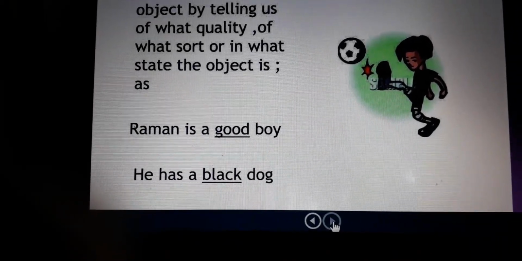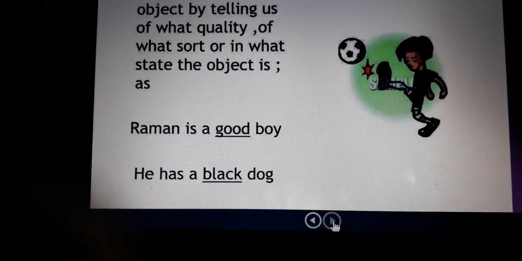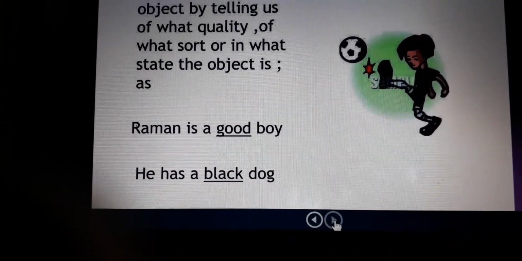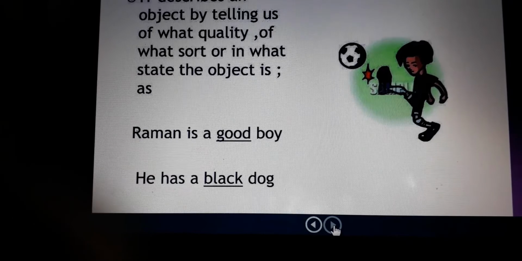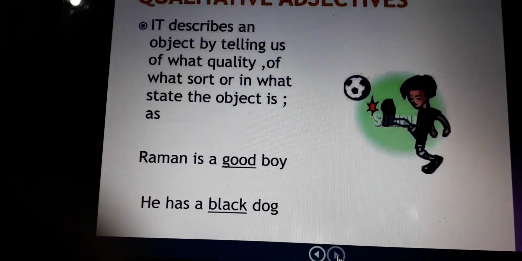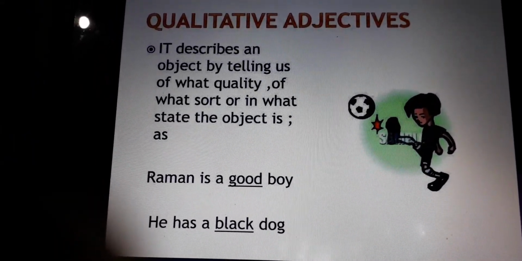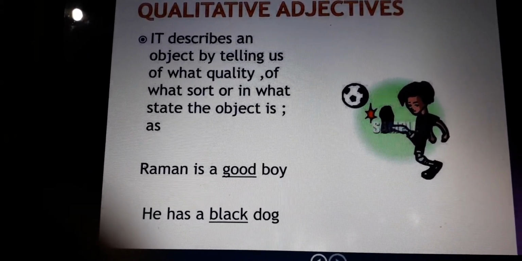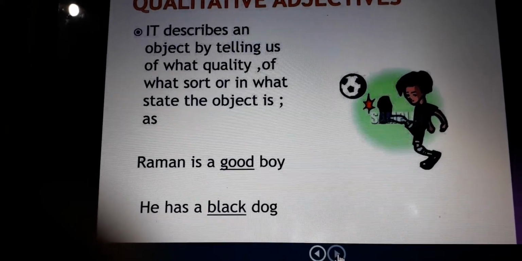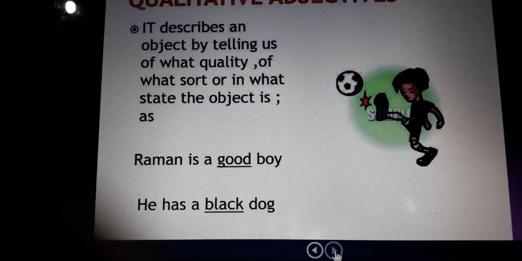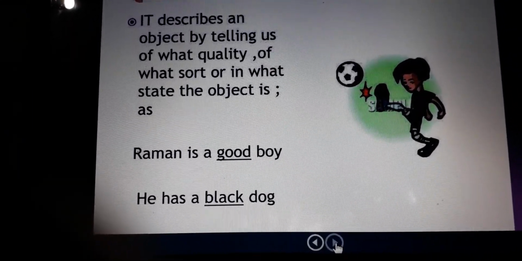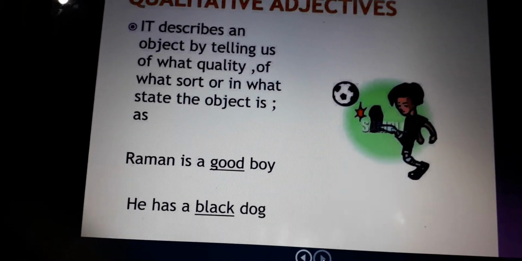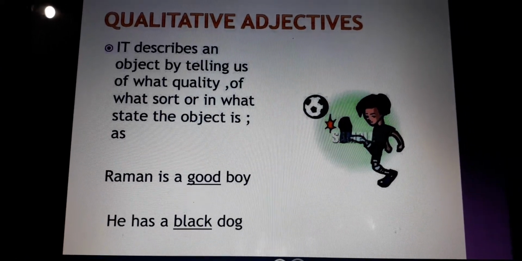And here, good and black are the adjectives that describe the nouns boy and dog. So I hope adjective of quality is clear to you. It describes an object by telling us of what quality, of what sort, or in what state the object is. Is it clear? Okay, so the next category is adjective of quantity.